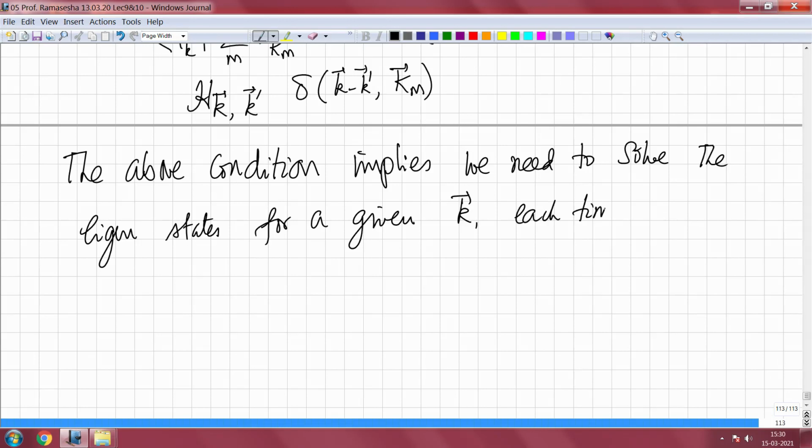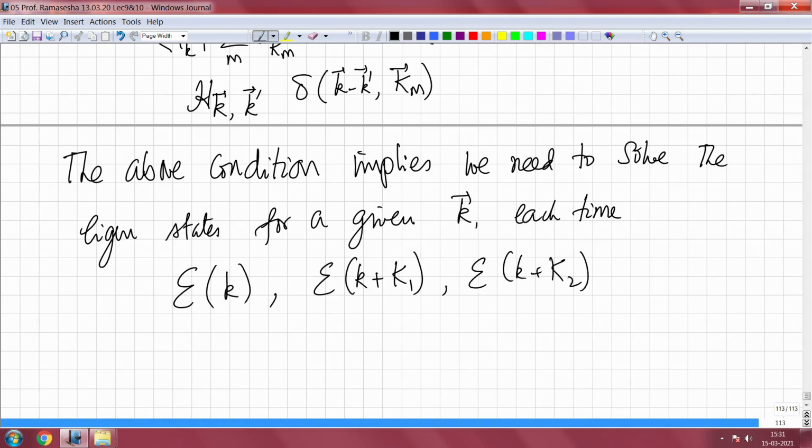So, you do not have to mix up different k vectors which are not related by the reciprocal lattice translation vector. So, what happens is that you have eigenvalues epsilon k plus k1, epsilon k plus k2 etc., which is what you will get as the eigenvalues.